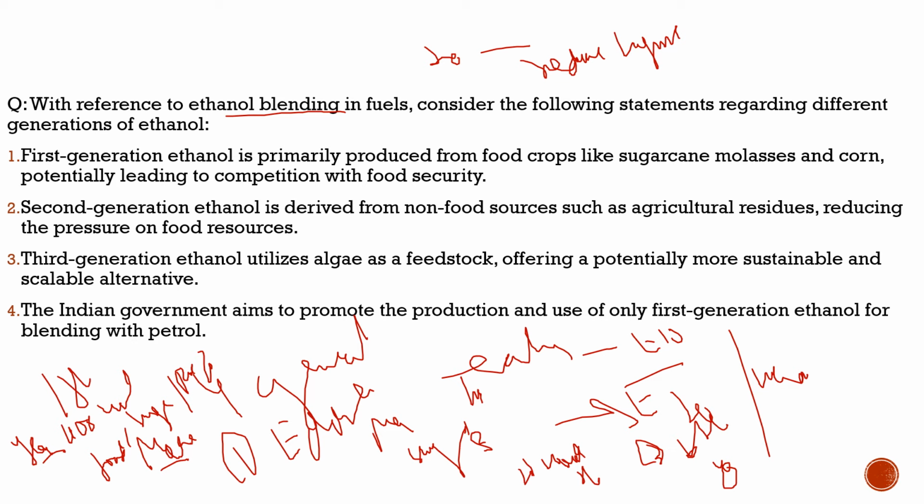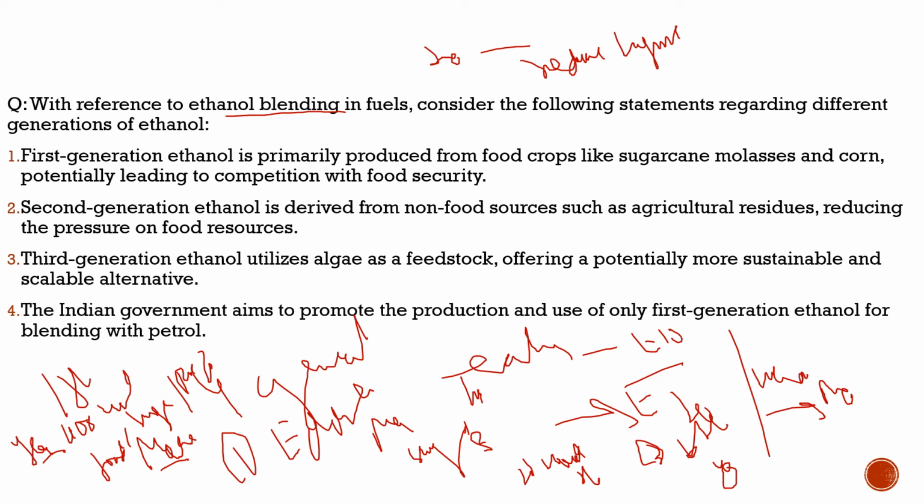So let's recap. What does it say? Currently we are getting ethanol majorly from the first generation, from rice and sugarcane. But the author says that on a yearly basis we would need 1100 crore liters, and to get this much ethanol from food sources can impact food security. So it is prime time for India to shift to other sources also. And in the food sources, if we want to keep getting from the first generation, it is better for India to take ethanol from maize, and we have started doing it.